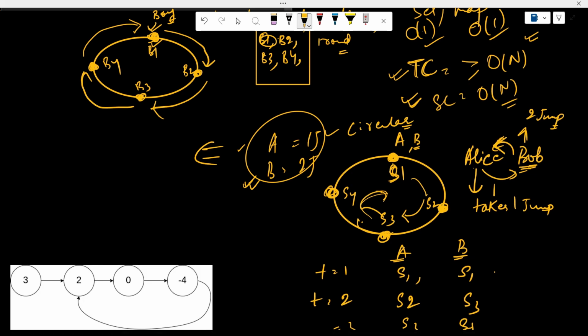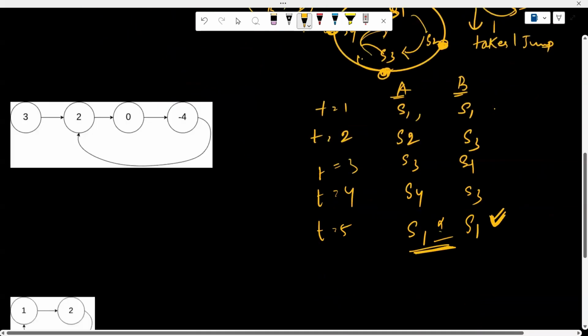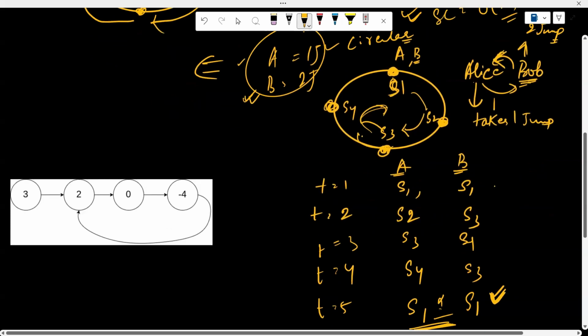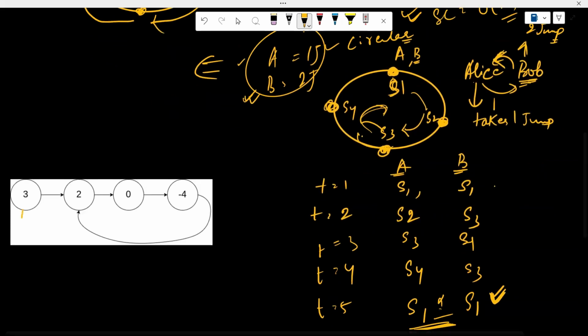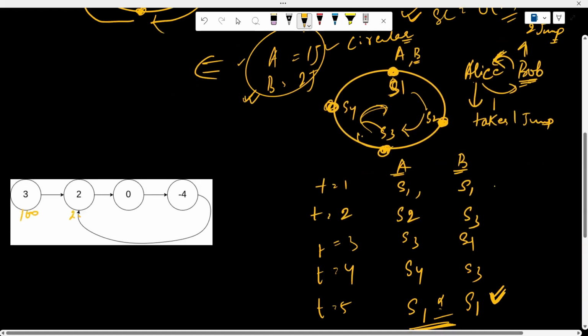Suppose we take this example. Let the addresses of these nodes be 100, 200, 300, and 400. Now, suppose we have Alice and Bob, both at 100. Alice takes one jump and reaches 200, and Bob takes two jumps and reaches 200 and then 300.